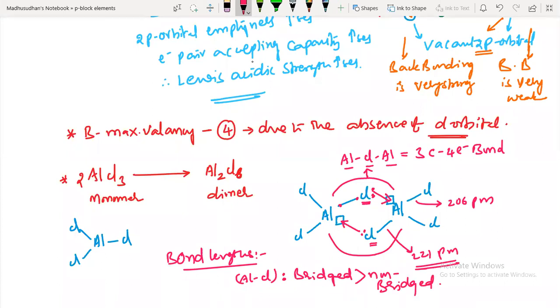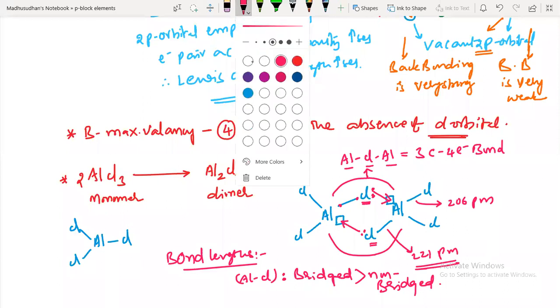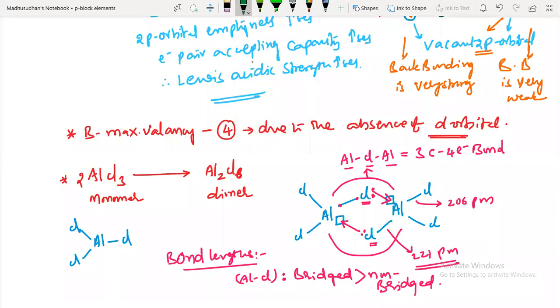Now if you talk about hybridization changes in this structure, when it is a monomer, what is the hybridization of aluminum? sp2. When it is a dimer, the aluminum has 4 bonds now, 1 2 3 4. So aluminum is in sp3 hybridization and tetrahedral geometry. So this is about the Al2Cl6 structure.